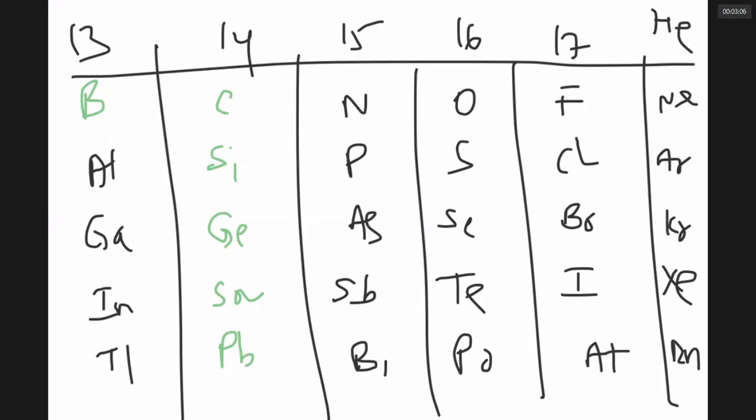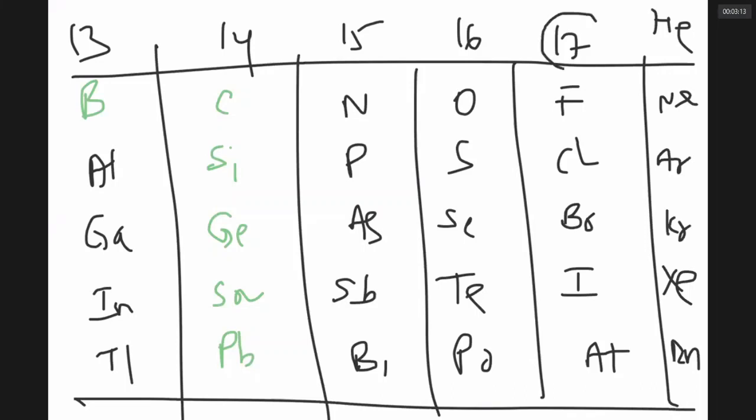So, in the periodic table, the 17th group elements, namely fluorine, chlorine, bromine, iodine, astatine, are called halogens. Halo means sea salt.